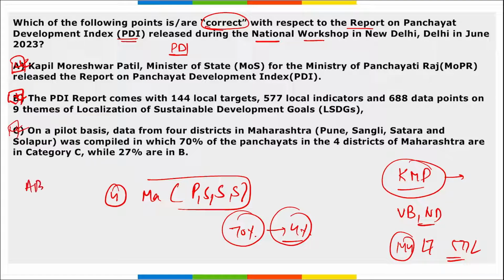So all the options A, B, C are rightly mentioned, and we have to remember this Panchayat Development Index was released in order for the development of the villages, and a pilot program was launched in the 4 districts of the Maharashtra state. They are Pune, Sangli, Satara and Solapur.